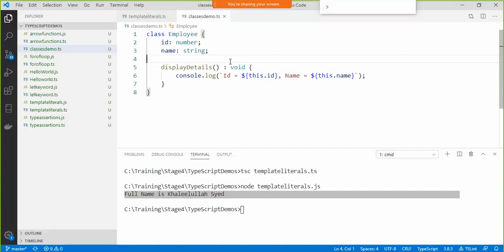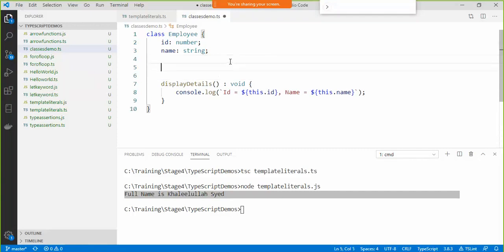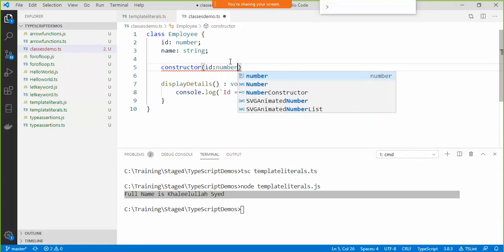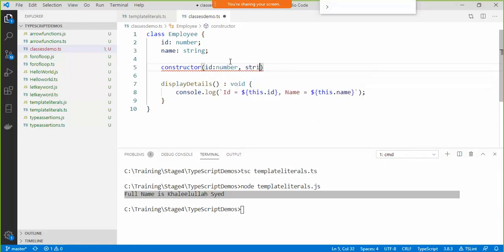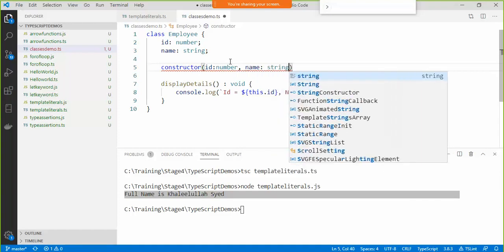And when the class is created, let's say I want to initialize id and name, so I'll simply say constructor, and then I'll say id colon number and then name colon string.